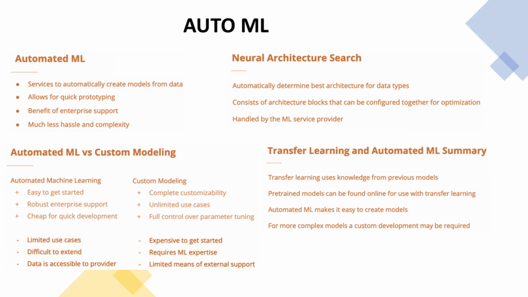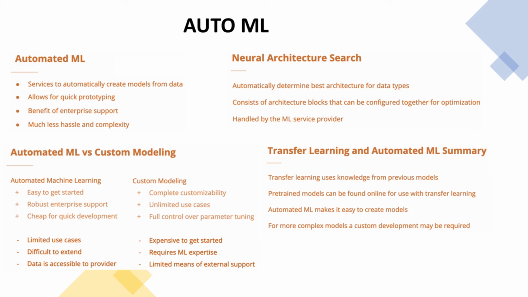versus buy. With automated ML, you will get easy setup and robust enterprise support. But this will come at a cost of limited use cases and possibly sharing sensitive data with a third-party provider. On the flip side, with building a custom model, the possibilities of customization are left to the imagination. But the drawback is that it can be costly to build and manage.